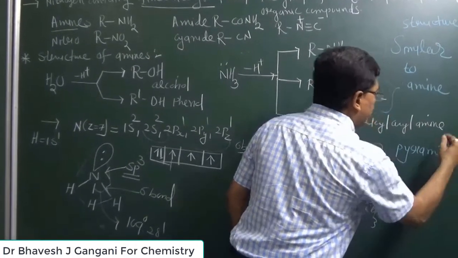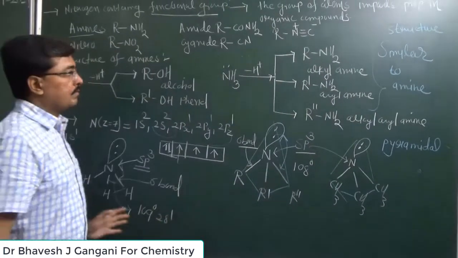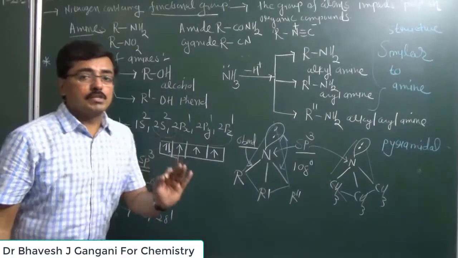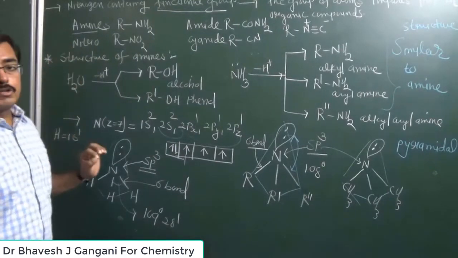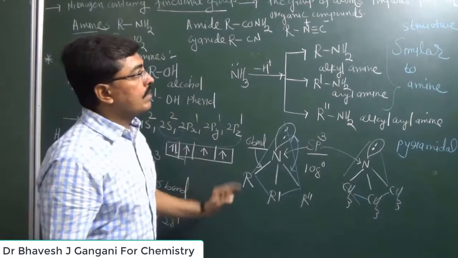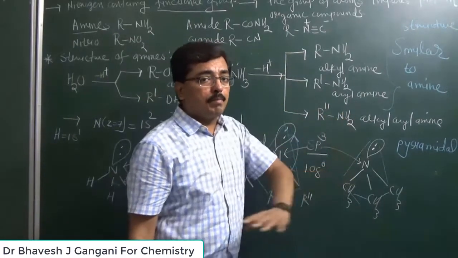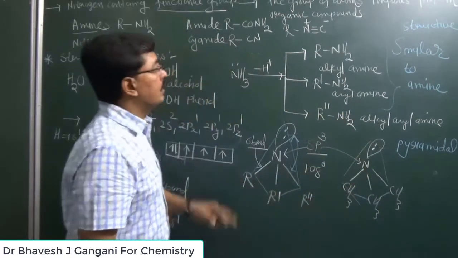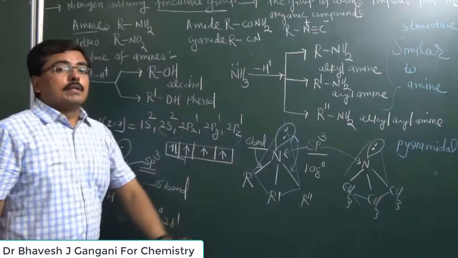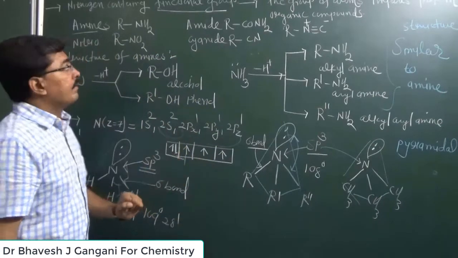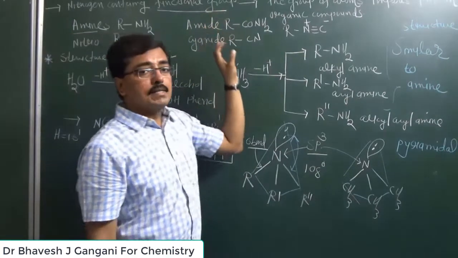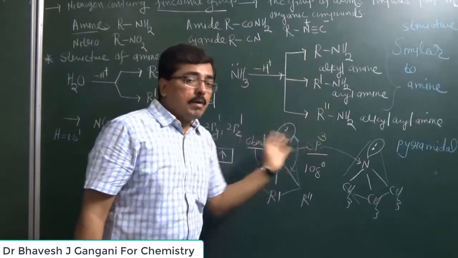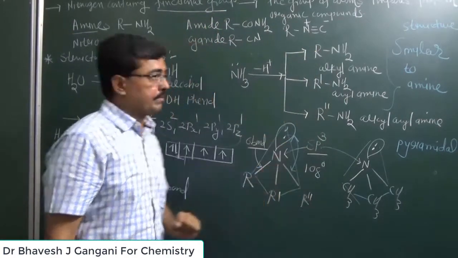So now in the basic introduction part of this lecture, we have studied what is meant by a functional group: the group of atoms which imparts characteristic properties to an organic compound is known as a functional group. There are 5 nitrogen-containing functional groups: amine, nitro, amide, cyanide and isocyanide. About these we have to study in this chapter.